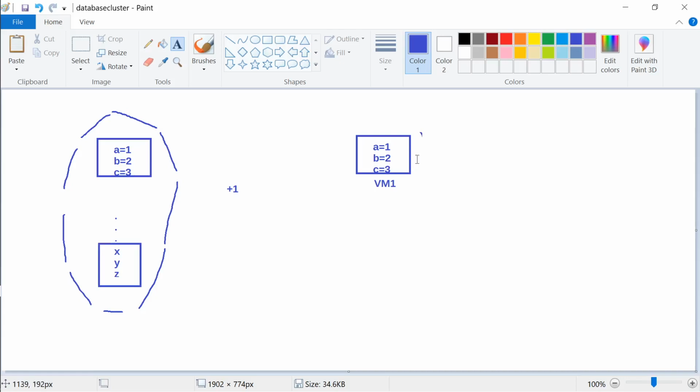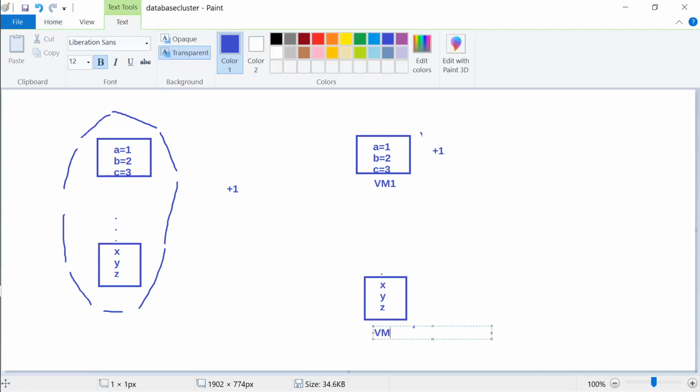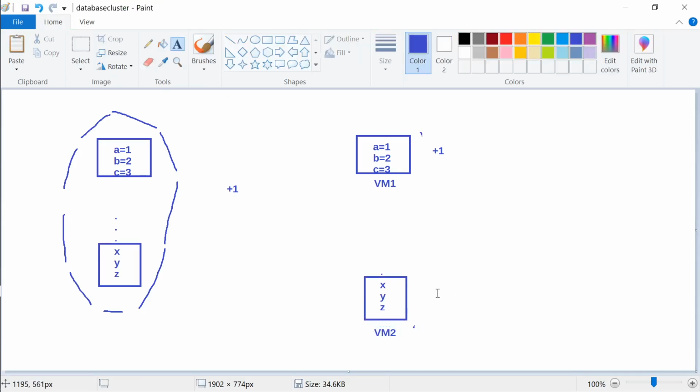This will become +1. The +1 operation will be carried out over here. In parallel, I will do the same thing with the other part of the data set, which is a partition in the same cluster. I will assign this to machine 2, and again do the same operation.